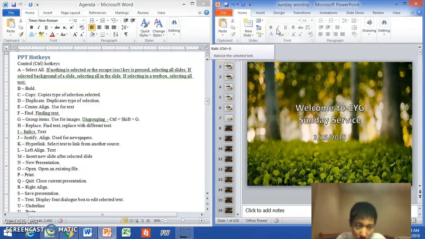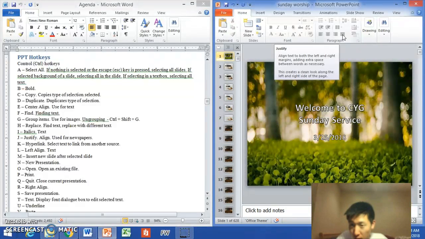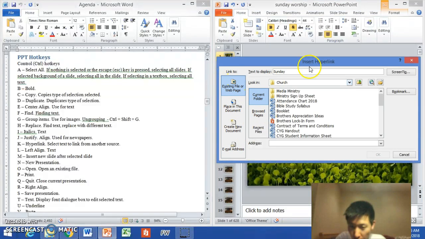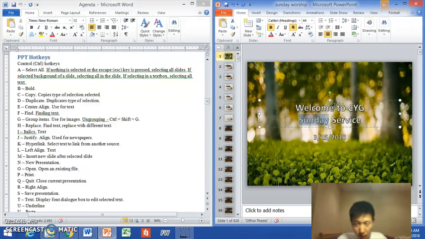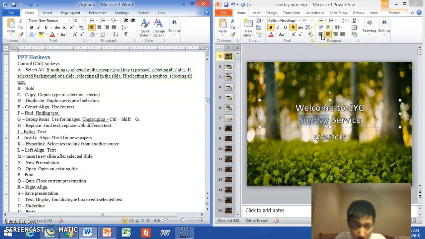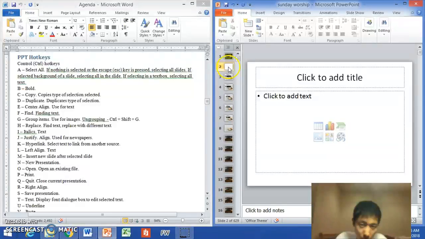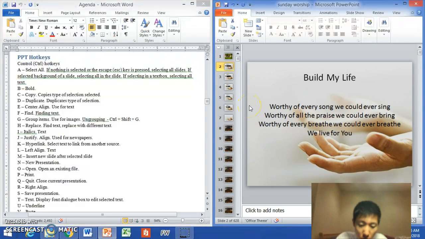Control I, italics, there. Control J, justify, aligning the text to both the left and right margins. Control K, hyperlink. Select the text that you want to hyperlink and look through your selection here. Control K, just look through what you want to attach a specific text to something else. Control L, left align. Control M, inserting a new slide. And Control N, new presentation.